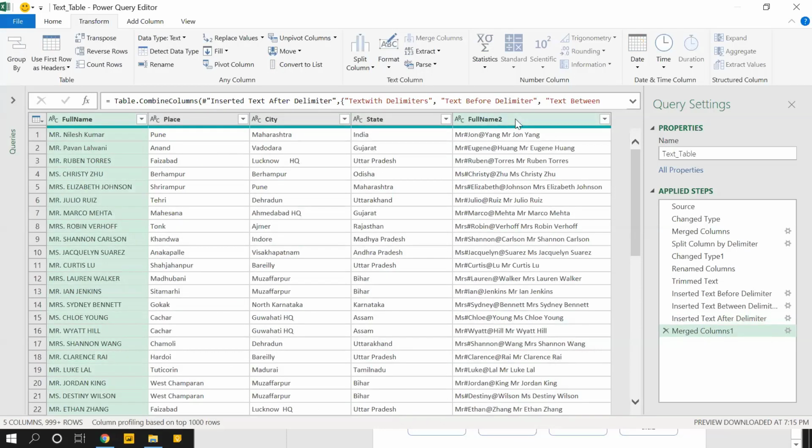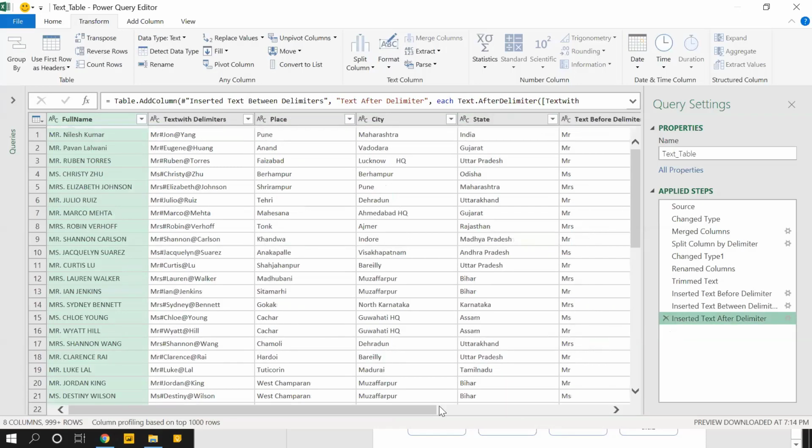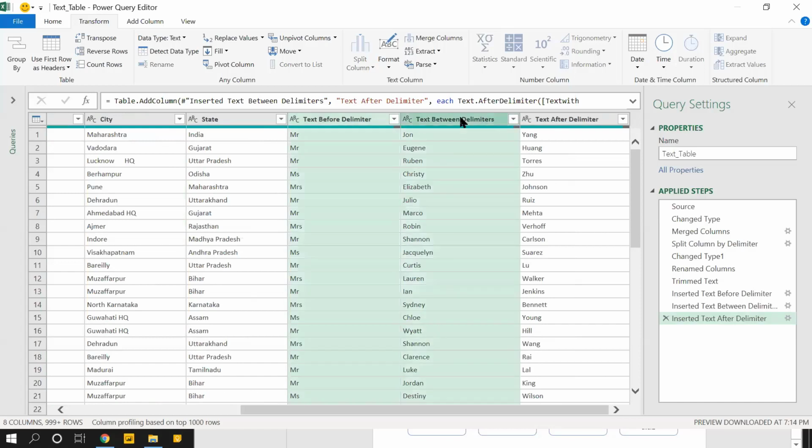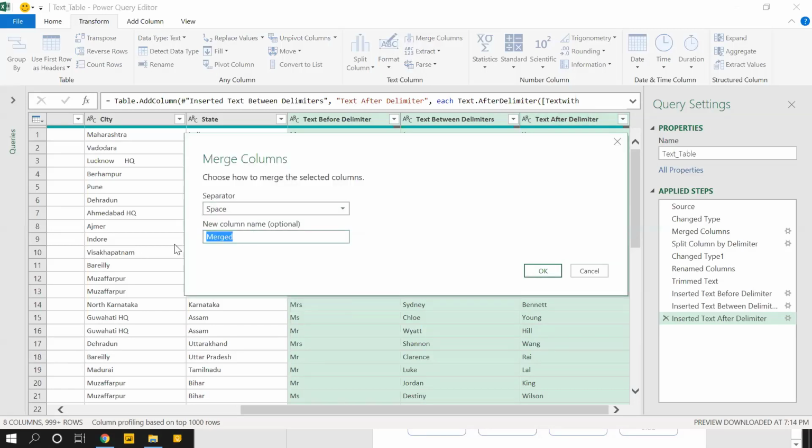And you see, I made a mistake, I guess. Yes. I'll delete the last step. I made a mistake. Actually, this column also was selected. So I should select 1, 2, and 3. 3 columns, merge columns, separator as space, and write as full name 2.